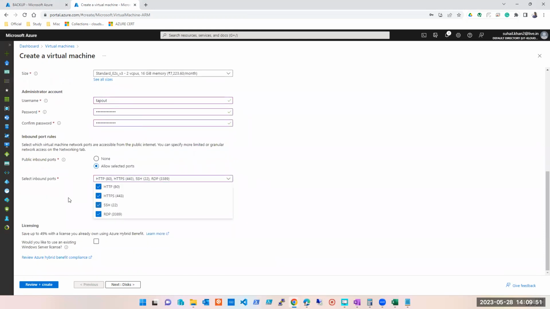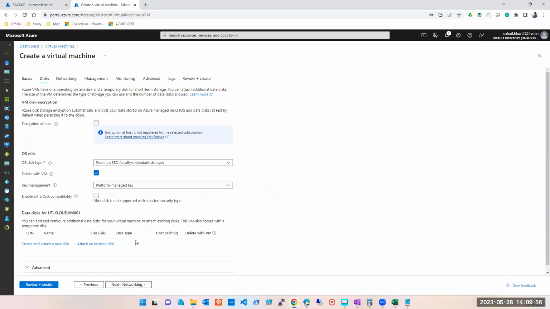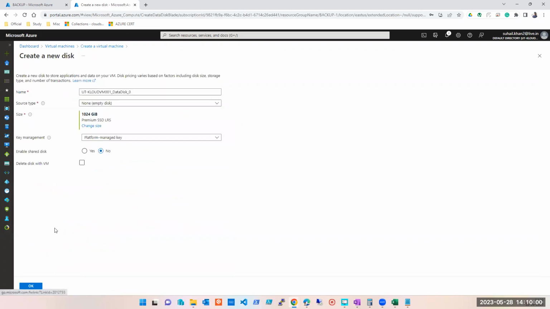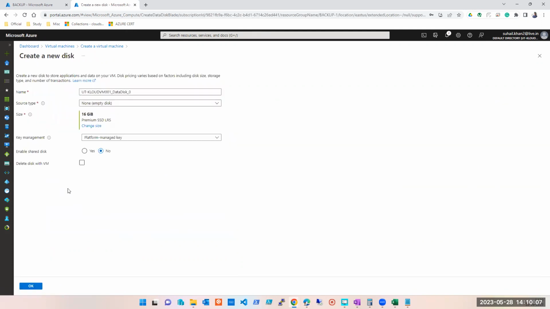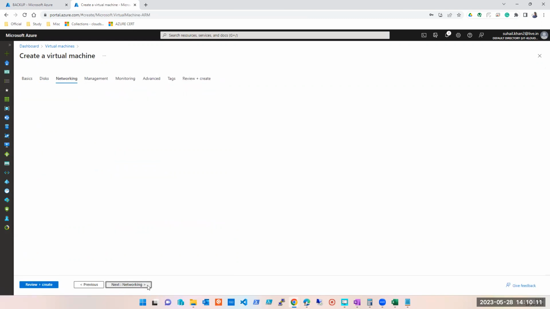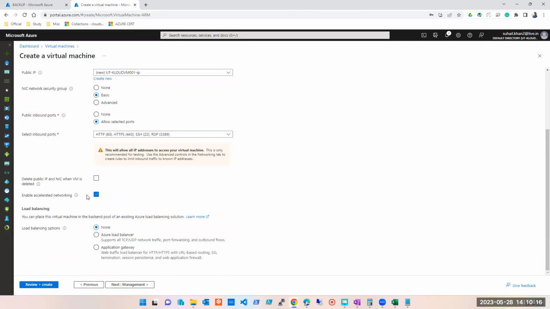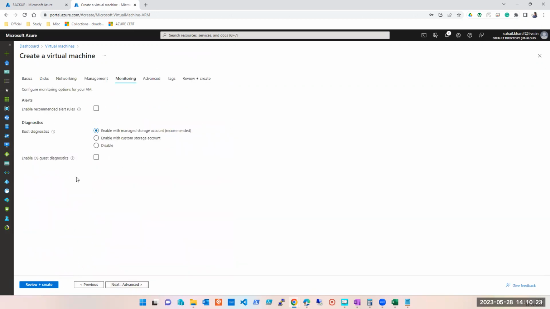I will enable this because I have to take a remote session to that machine just to show you that the file is already there. I'll add another disk also. 16 GB is good enough for me. As of now, I'm just creating a virtual machine. I hope all of you remember these steps, right? Hence, I'm going very fast.